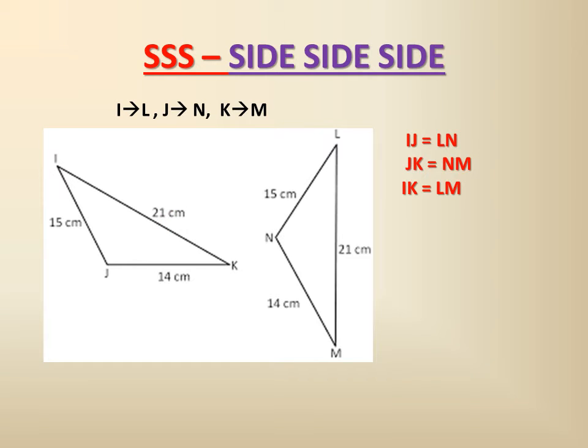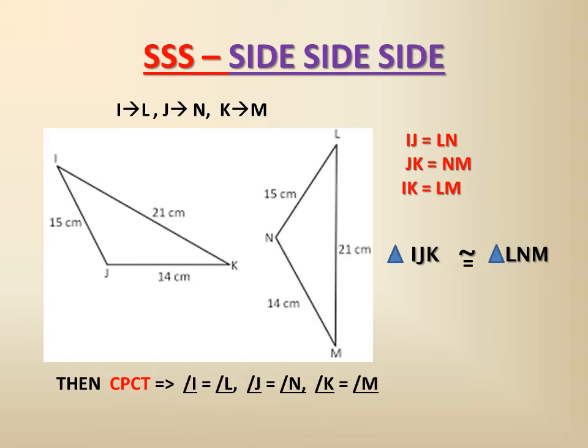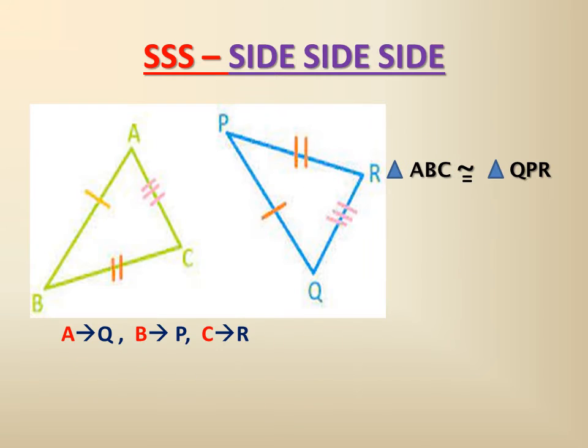From this we can write angle IJK. Since I is coinciding with L, J with N, and K with M, we write LNM. So through CPCT we can say the corresponding angles also become equal. Angle I is equal to angle L, angle J is equal to angle N, angle K is equal to angle M. Now similarly here also you see the orientation is quite different.